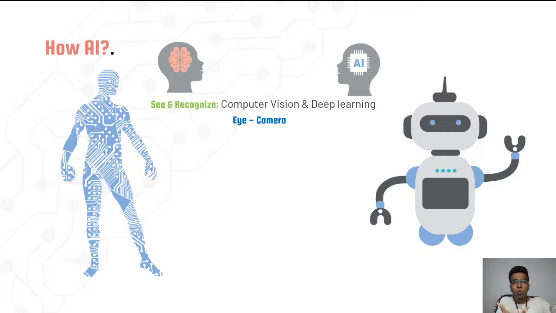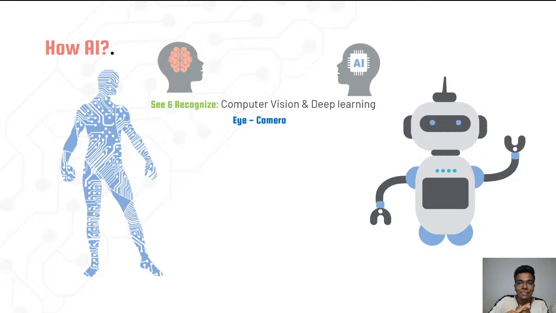If you want to transfer that ability, if your robot also wants to do the same thing, then if I'm showing this to it, it should recognize this is a water bottle. That is the ability which we need to transfer, and we can transfer it by using the concept called computer vision and deep learning. Here, the data is going to be in the format of images or video, and instead of an eye, there is going to be a camera. I hope you clearly understand up to this. What is the data format? It is going to be image or video.